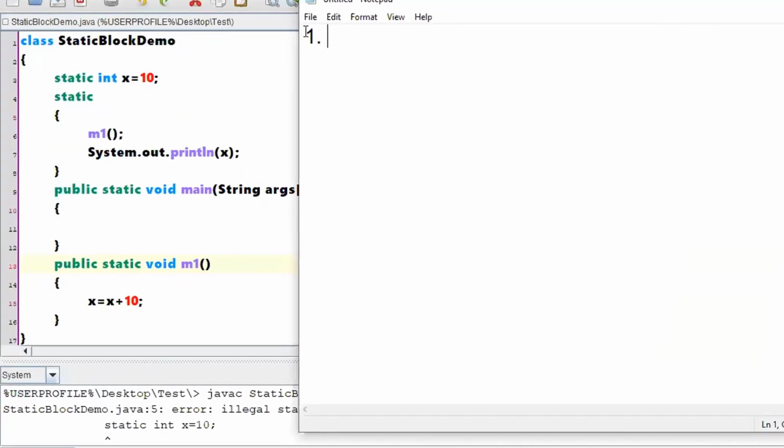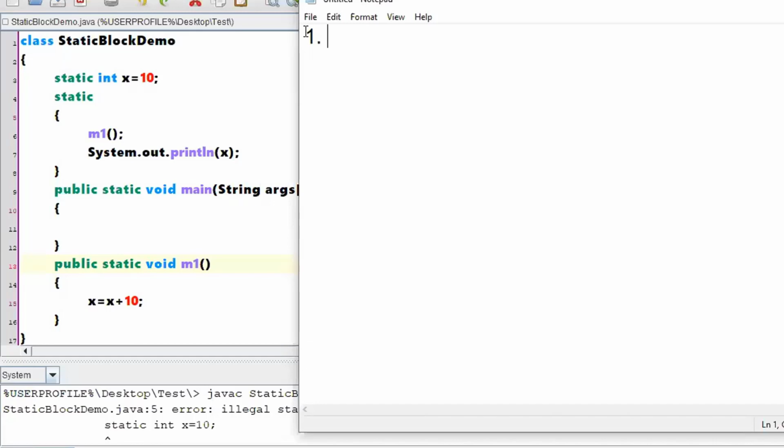People, whoever has posted 10, do you have confusion about why it is showing 20? It is executed before the main method. I have not written anything in the main method, so everything is before the main method itself. Static blocks are executed before the main method. But sir, I said the static block prints first.